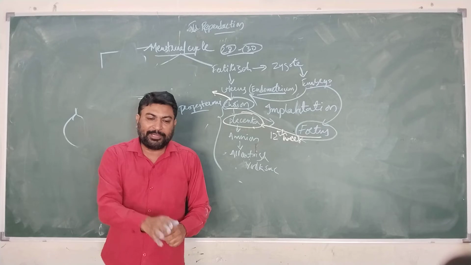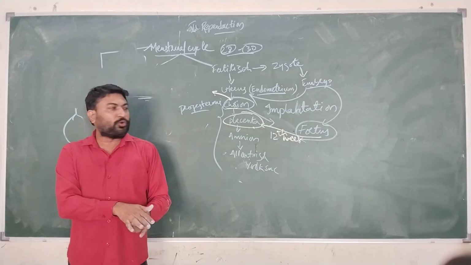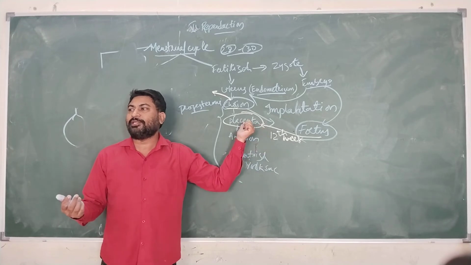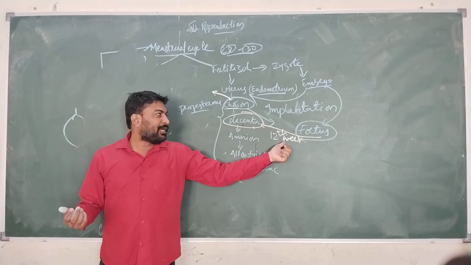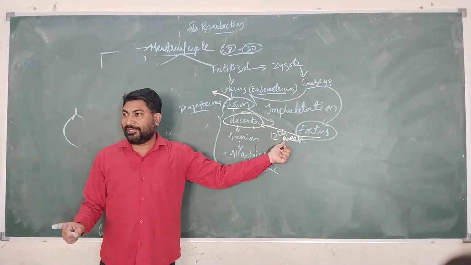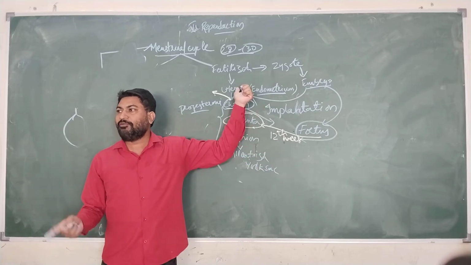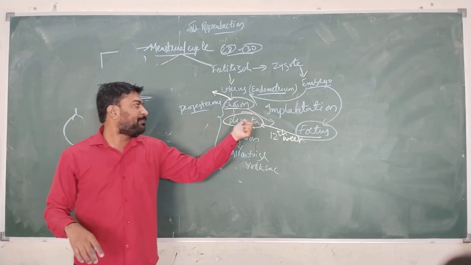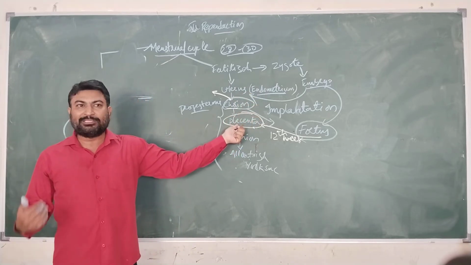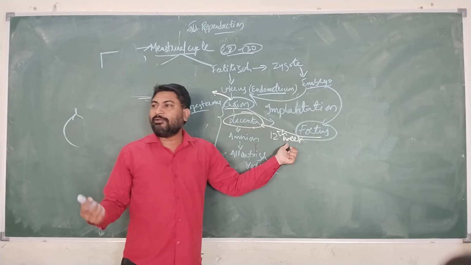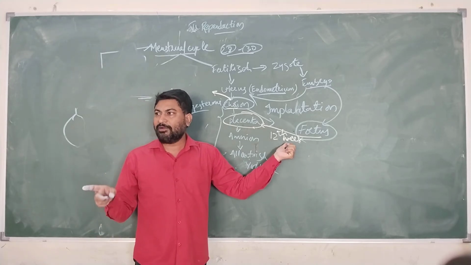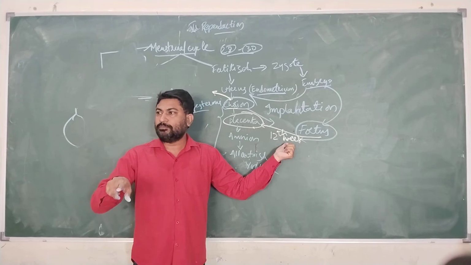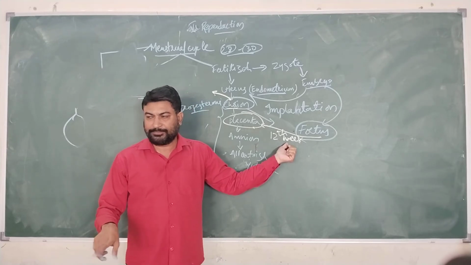Nourishment means supplying of food materials to the growing fetus, and removal of waste material will take place through the blood vessels which are present in the placenta. So this placenta will be developed after the 12th week. Before the 12th week, chorion will be acting, and diffusion process takes place there, and no more diffusion process takes place once the placenta is developed. Once the placenta is developed, then it develops the blood vessels, which are common for both mother as well as the growing fetus.